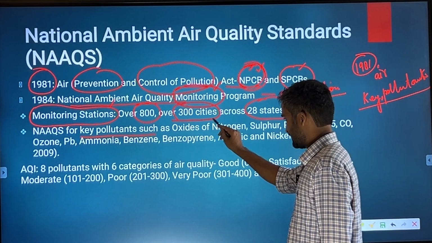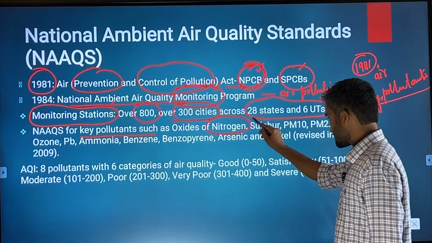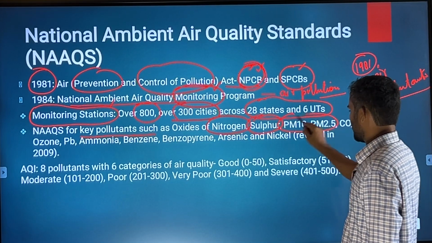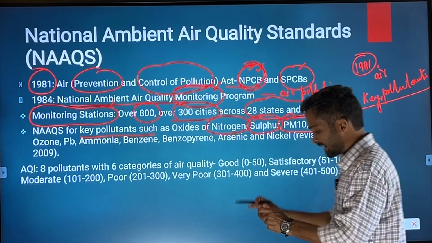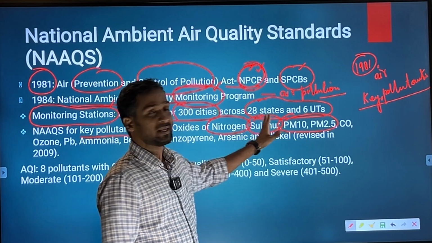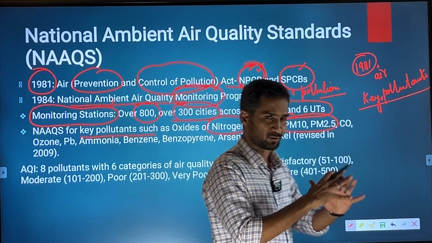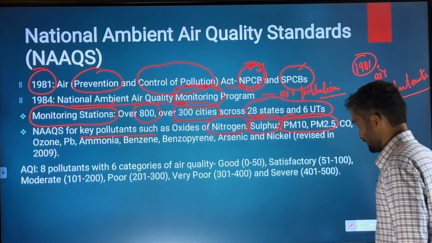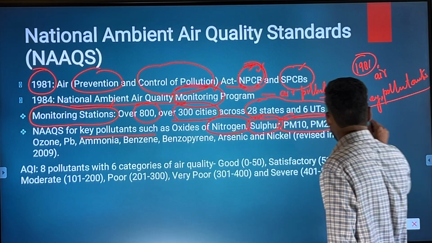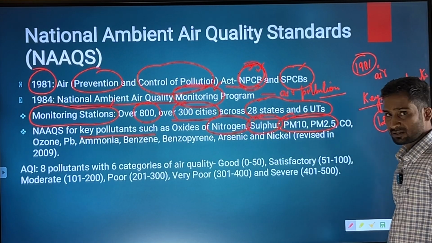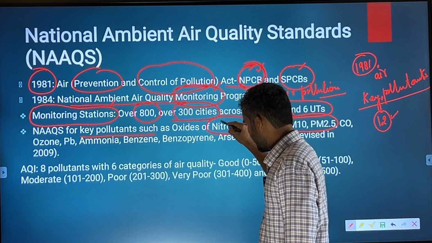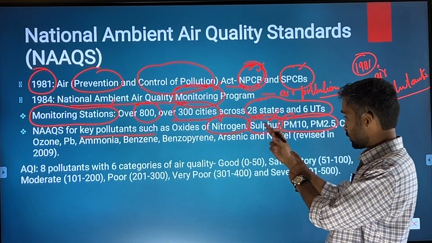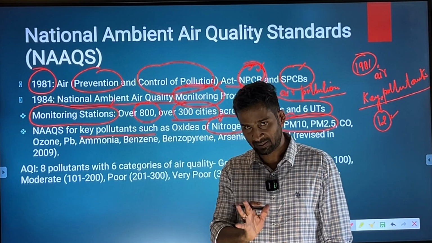Those 3 were the nitrogen dioxide, sulfur dioxide and particulate matter. So, basically these 2 were part of a single air pollutant called PM, particulate matter. Later on it was divided into PM 2.5 and PM 10. Anyway, so at present there are 12 key pollutants starting from the nitrogen dioxide, sulfur dioxide. At times it is also written oxides of nitrogen and sulfur, makes sense.